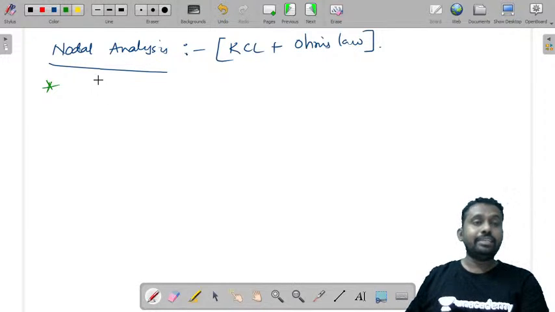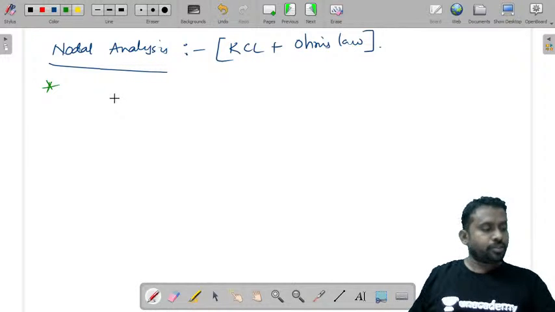So let us consider a question and solve it by using nodal analysis. Then I'll show you what the super node technique is.